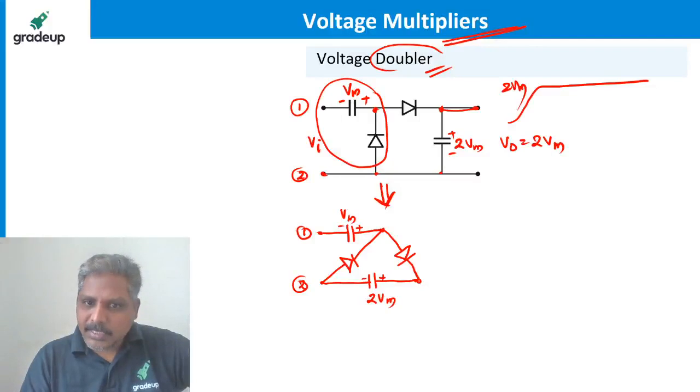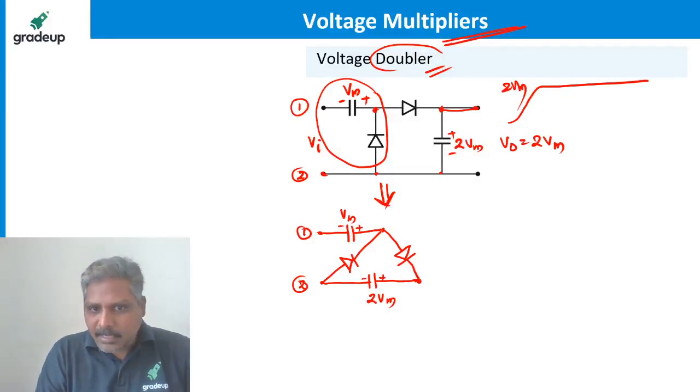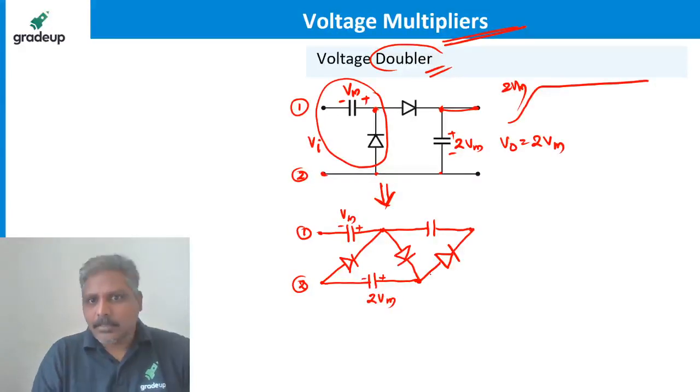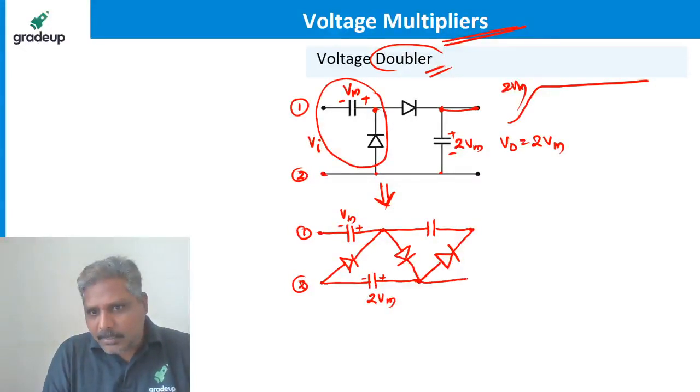Now see, I am connecting again. Here I am connecting another capacitor, same like this, and this I am connecting to another diode like this. And again I am connecting one more capacitor like this.